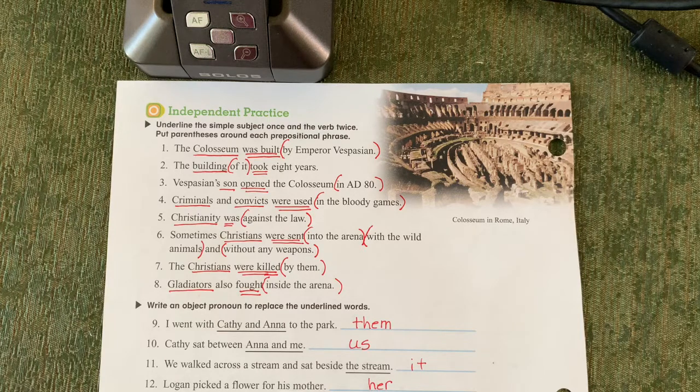Number 7, Christians was the subject, were killed was the verb, by them was the prepositional phrase. Number 8, gladiators was the subject, fought was the verb, inside the arena was the prepositional phrase. So if you need to take more time in checking any of these sections, just go ahead and pause the video, and then when you're finished checking that section, you can just go on to the next.